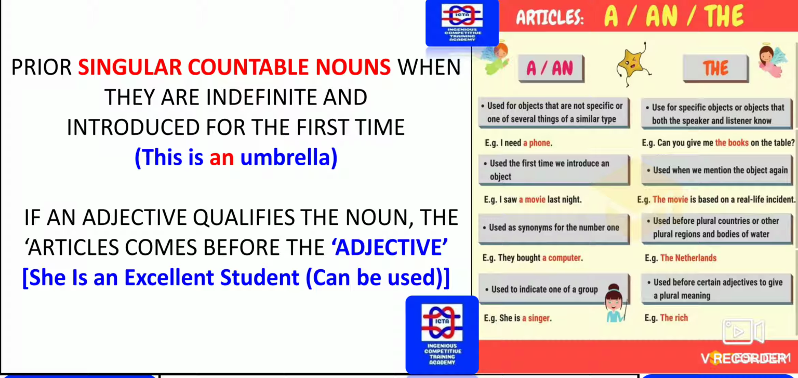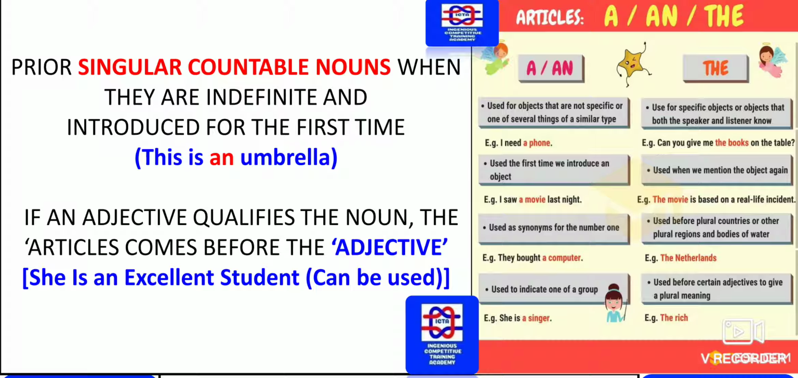If an adjective qualifies a noun, the article comes before the adjective. She is an excellent student. Here, excellent is an adjective, which is qualifying the noun, that is student. Where an adjective is qualifying, prior to that the article "an" can be used. So here, she is an excellent student, that is very correct.